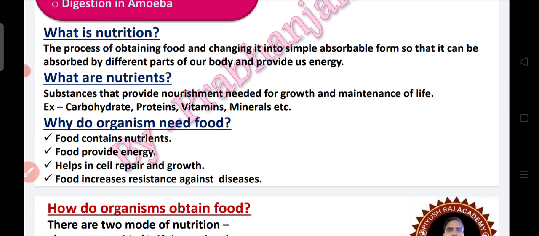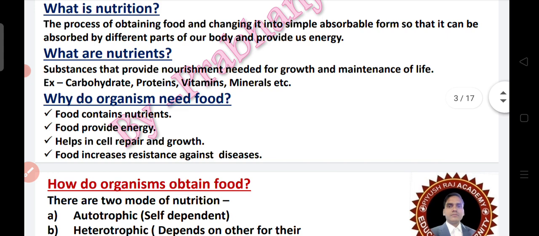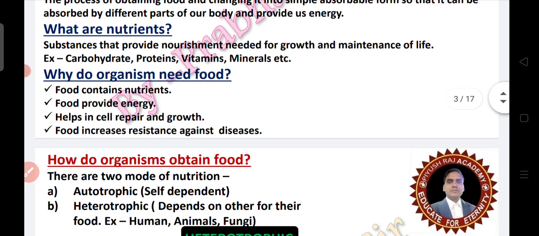What is nutrition? The process of obtaining food and changing it into simple absorbable form so that it can be absorbed by different parts of our body and provide us energy. Then what are nutrients? Substances that provide nourishment needed for growth and maintenance of life. For example, carbohydrate, protein, vitamins, minerals, all these are essential nutrients which are needed for nourishment and growth and maintenance of life.